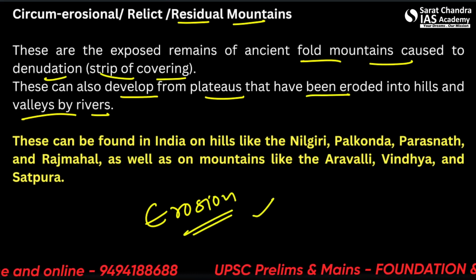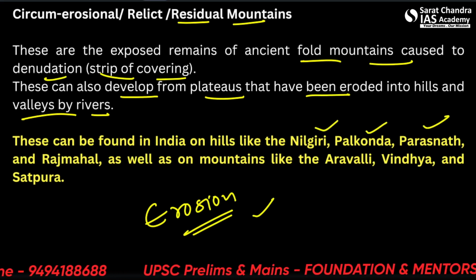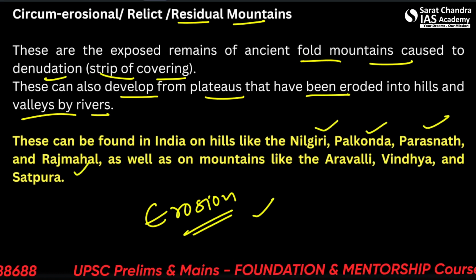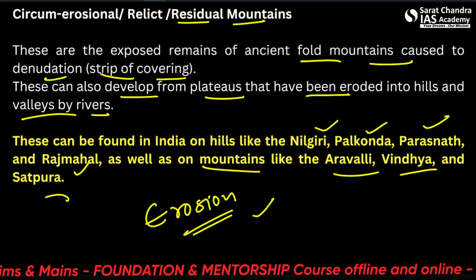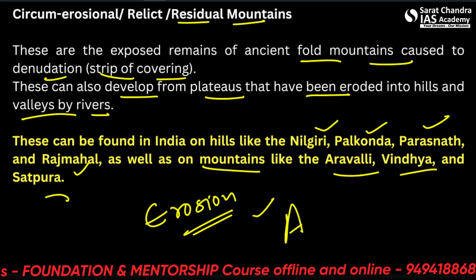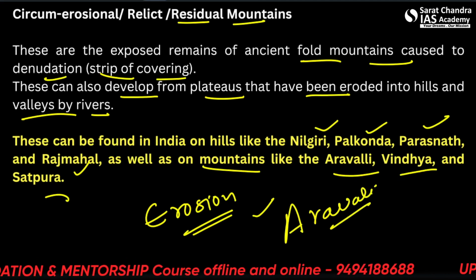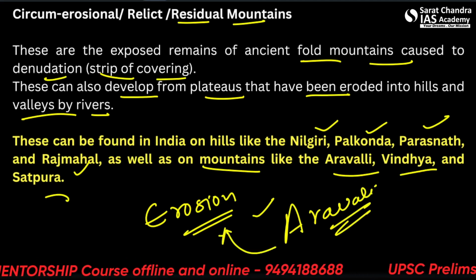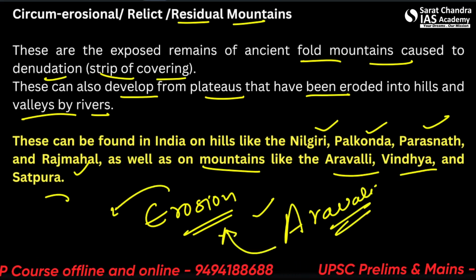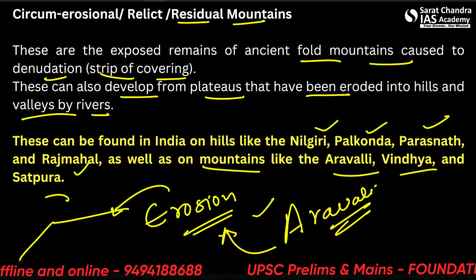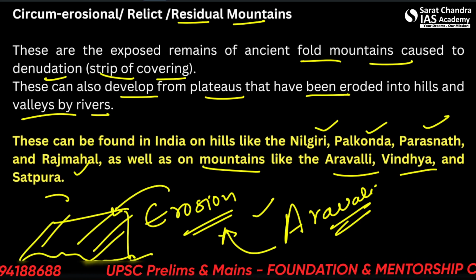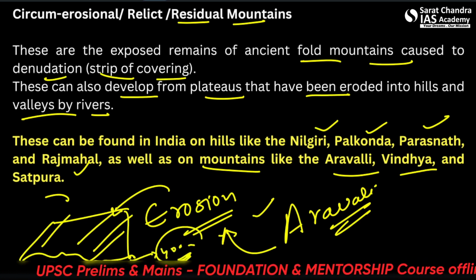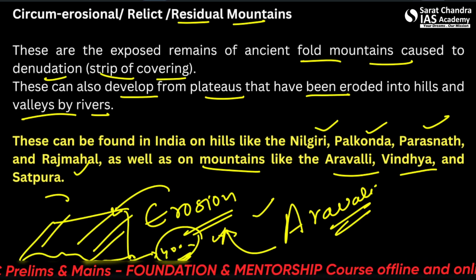These can be found in India on hills like Nilgiri, Palakonda, Parasnath Hill, and Rajmahal Hills, as well as on mountains like the Aravali, Vindhya, and the Satpura. These are basically residual hills. So Aravali mountain we will read about later. Okay, so upon erosion, their height has reduced by a lot. They were the highest mountains of the world one time. Alright, now their height is very much reduced because of the erosion. Average height is around 400 meters now. Okay, so not a lot.